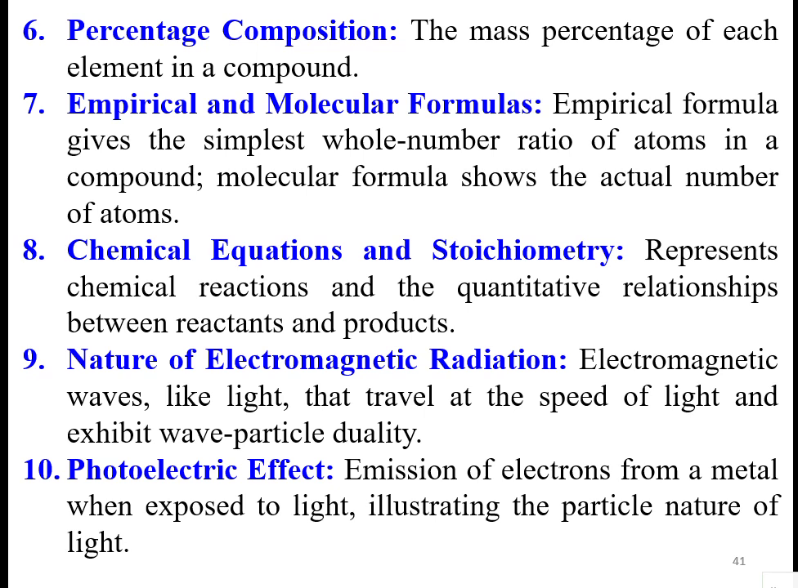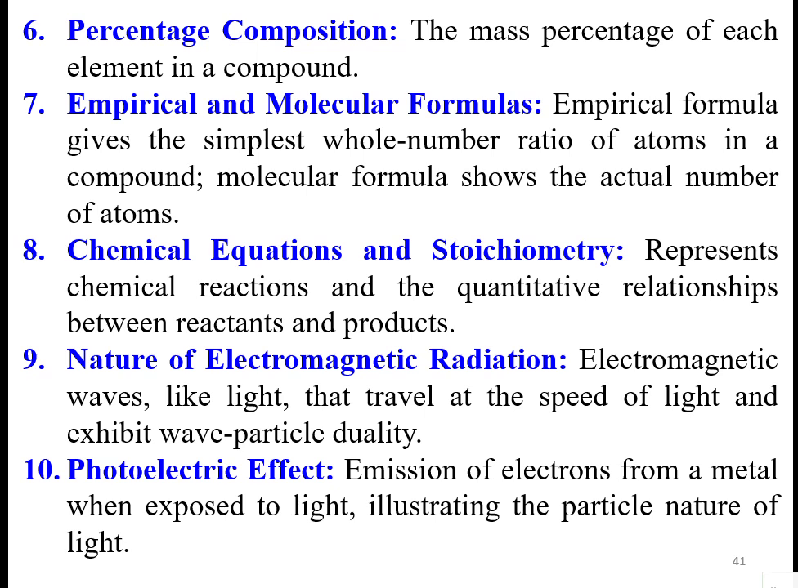The mass percentage of each element in a compound when two or more compounds are mixed, that is mass percentage. And empirical formula and molecular formula are related in such a way that the empirical formula gives the whole number ratios of atoms in a compound, while the molecular formula shows the actual number of atoms.